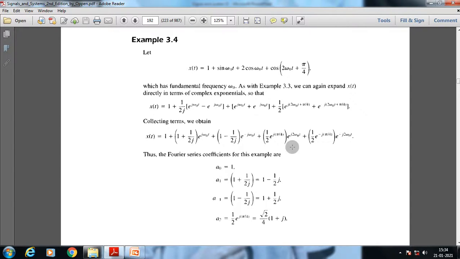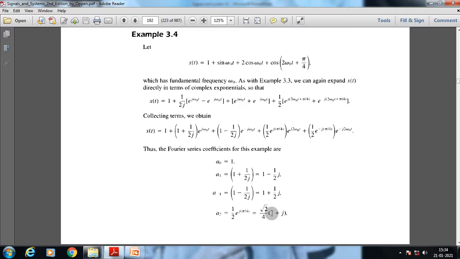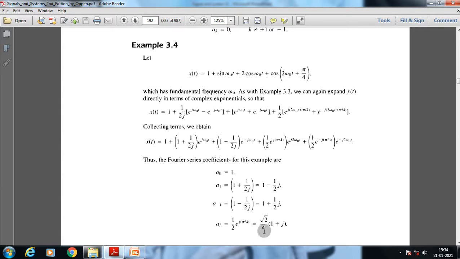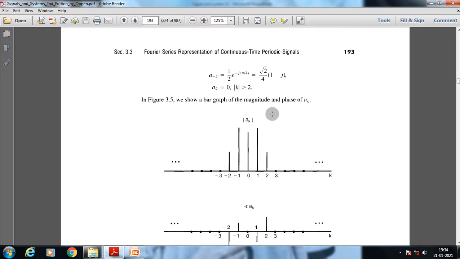For a suffix 2 we get root 2 by 4 into 1 plus j. Why? We know e to the power j theta, using Euler's formula, is nothing but cos theta plus j sin theta. By that we get a suffix 2 and a suffix minus 2: root 2 by 4 into 1 minus j, and here root 2 by 4 into 1 plus j. This is the form. Now we just put in the values.